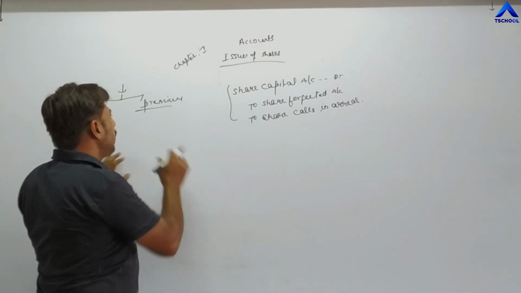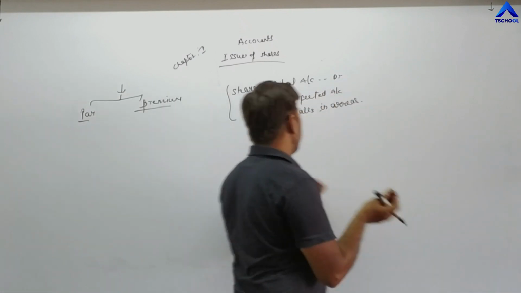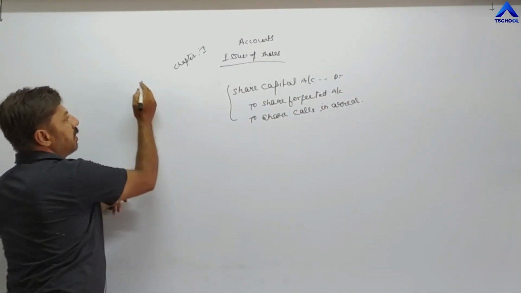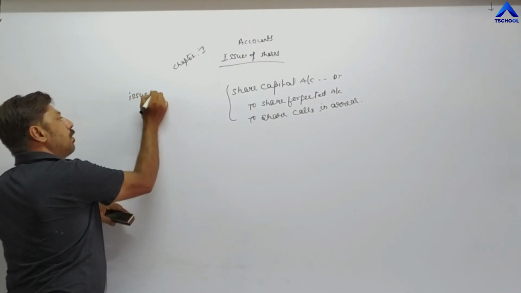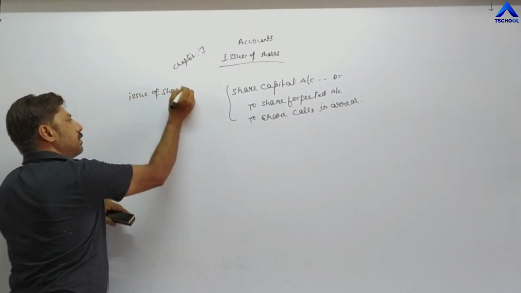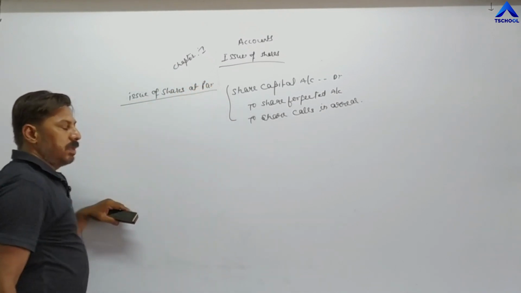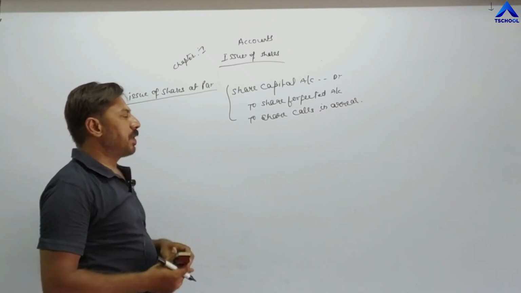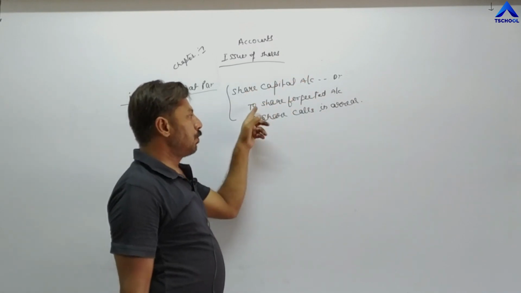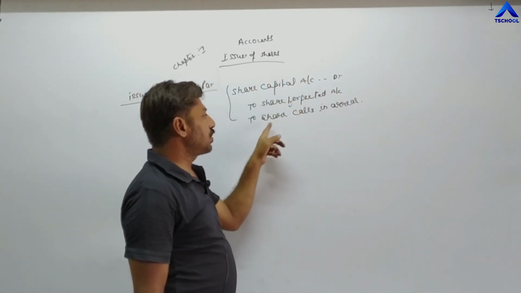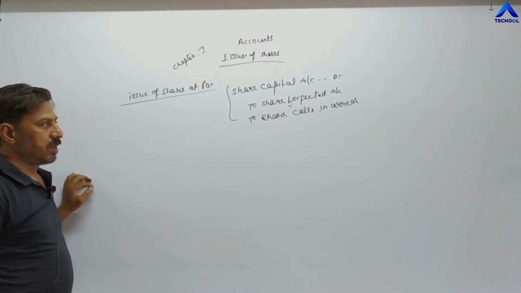This is the entry for shares issued at par. Whenever shares are issued at par, in that question we have to pass the journal entry for forfeiture like this: share capital account debit, to share forfeiture account, and to share calls in arrear. This is for forfeiture of share.